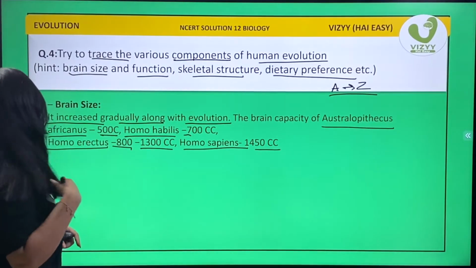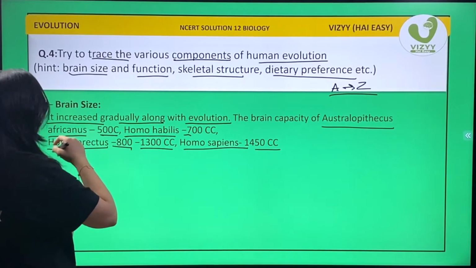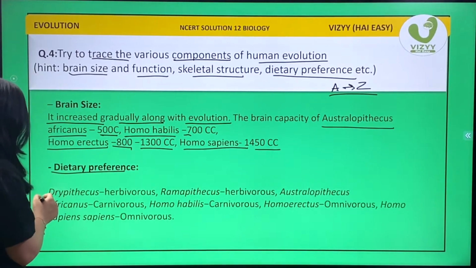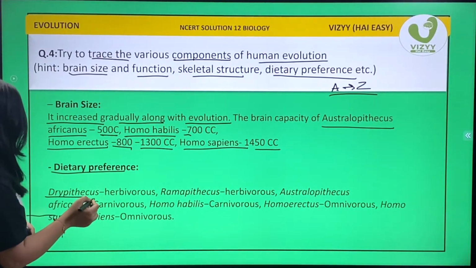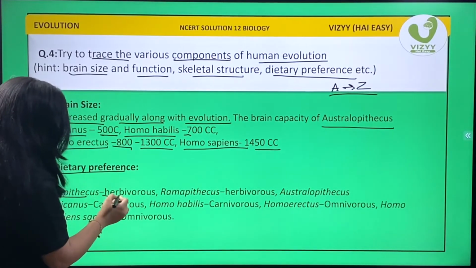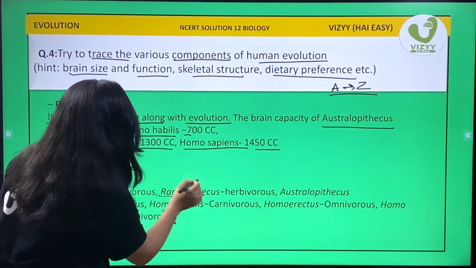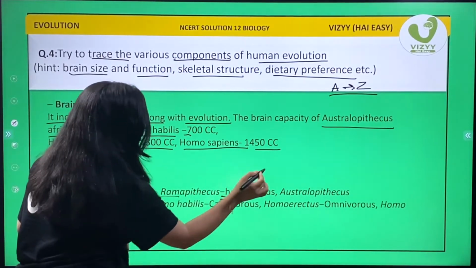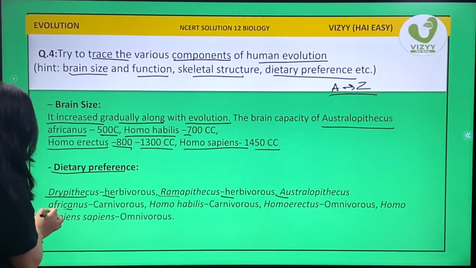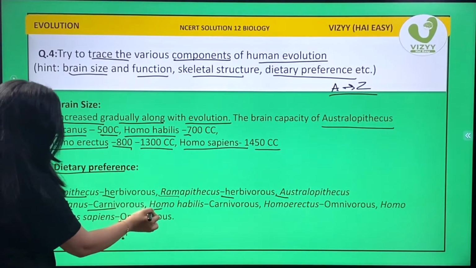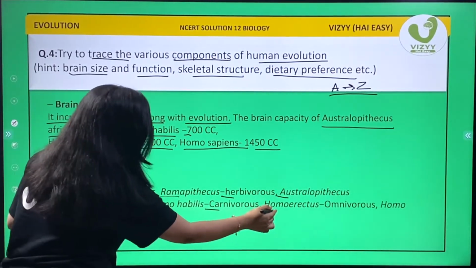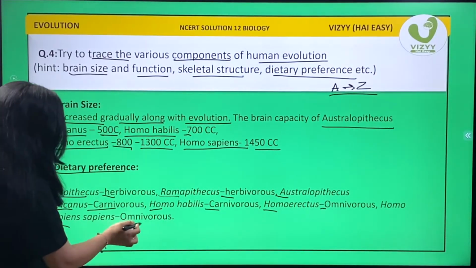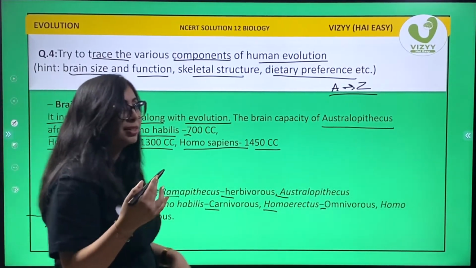Okay students, so going ahead with dietary preferences. Okay, let's start. Dryopithecus was herbivore. Ramapithecus was herbivore. Australopithecus was carnivorous. Homo habilis was carnivorous. Homo erectus was omnivorous. And Homo sapiens sapiens is omnivorous again.